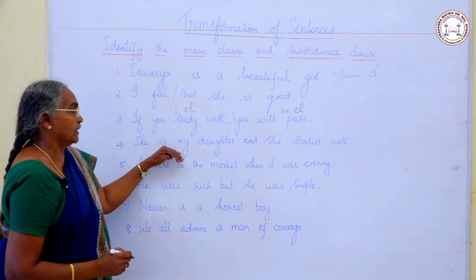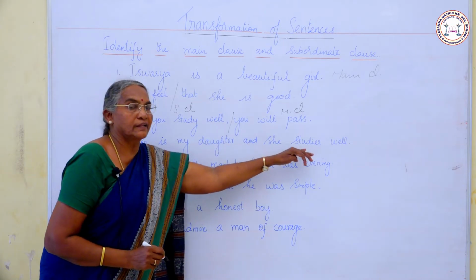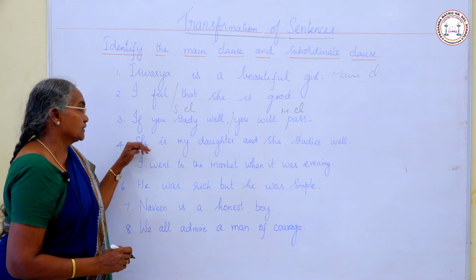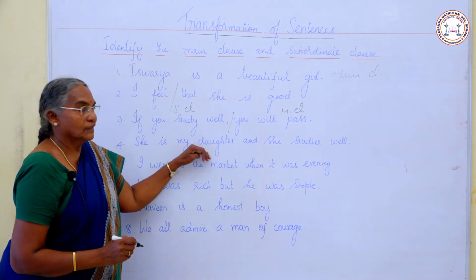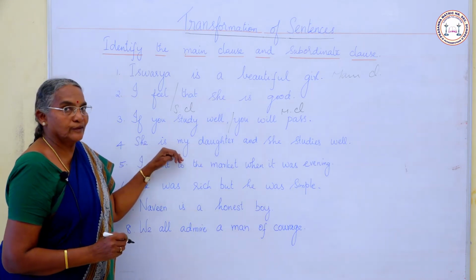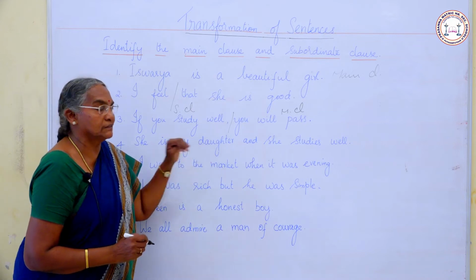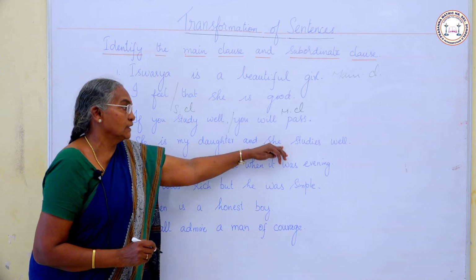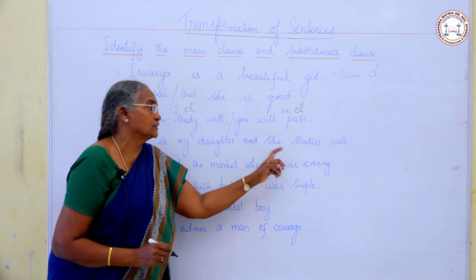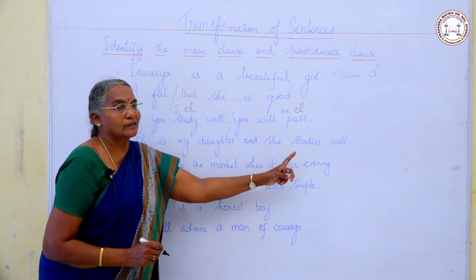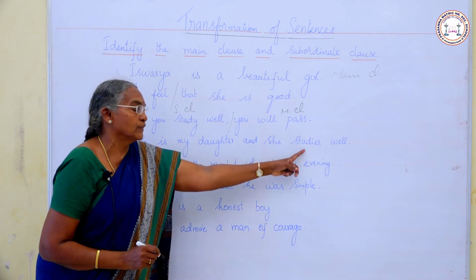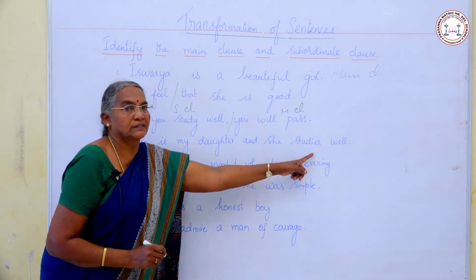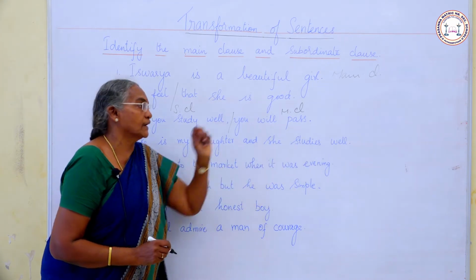Next, she is my daughter and she studies well. She is my daughter. It has a subject, it has a verb, and it is complete in sense. So this is one main clause. Then here see, and she studies well. Here also there is a subject, verb, and it is complete in sense, so we call it a main clause.